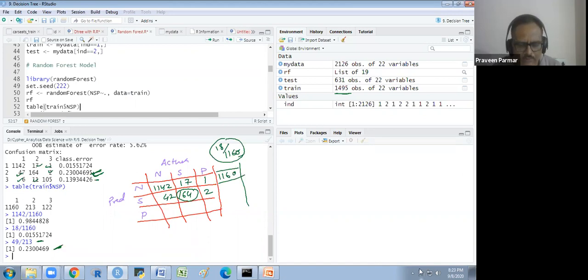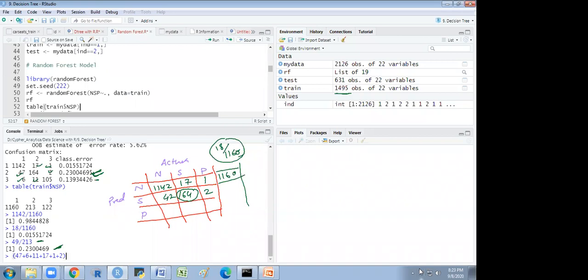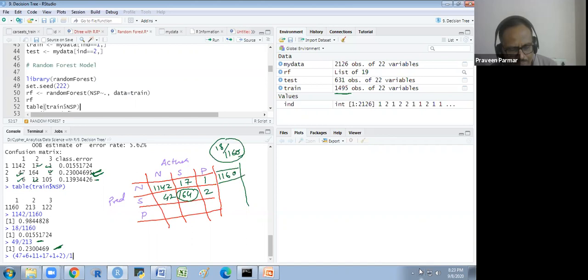I just write 47 plus 6 plus 11 plus 17 plus 1 plus 2 and divided by 1495.